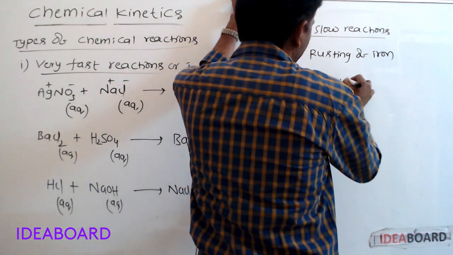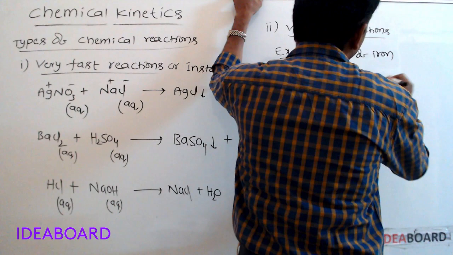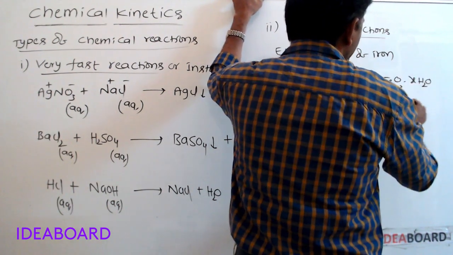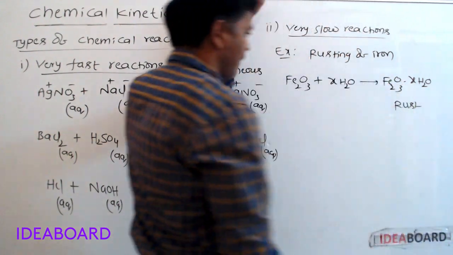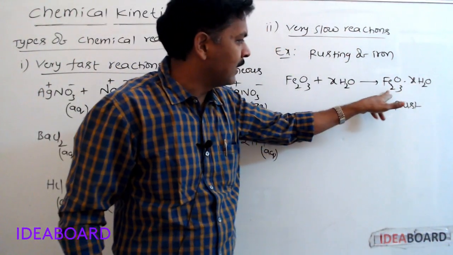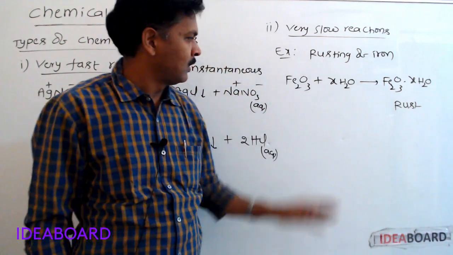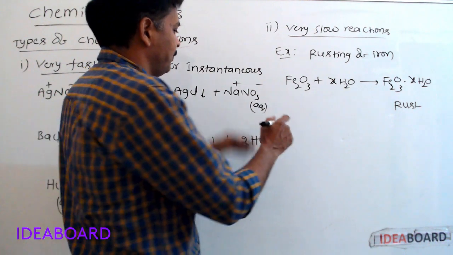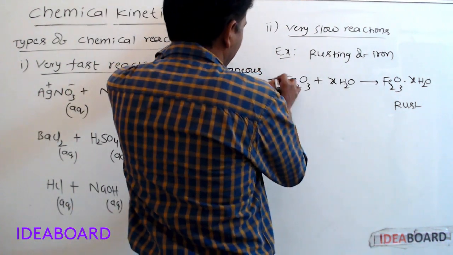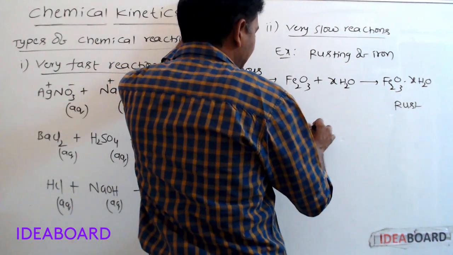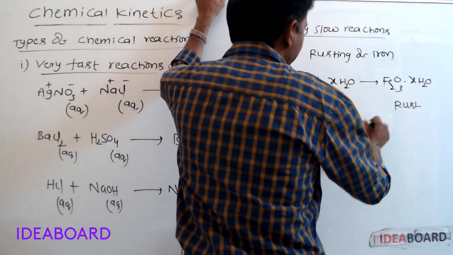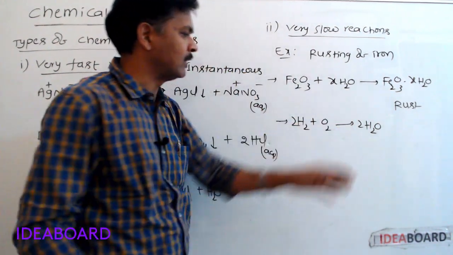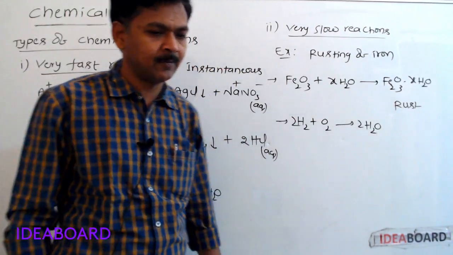Fe2O3 plus x moles of water gives rise to hydrated ferric oxide. Hydrated ferric oxide is called rust. This is rusting of iron. This is a very slow reaction. Even the reaction between hydrogen and oxygen to form water is also a very slow reaction.